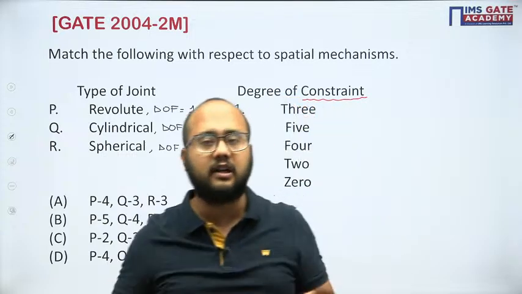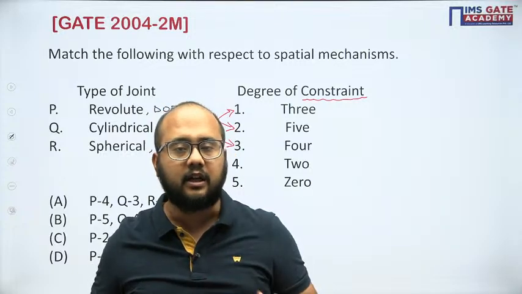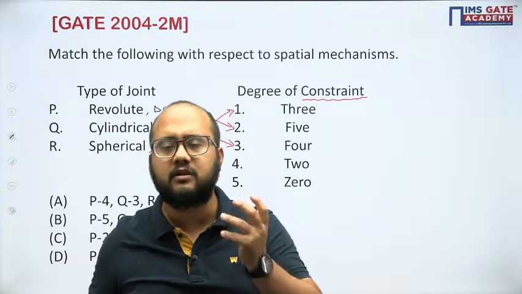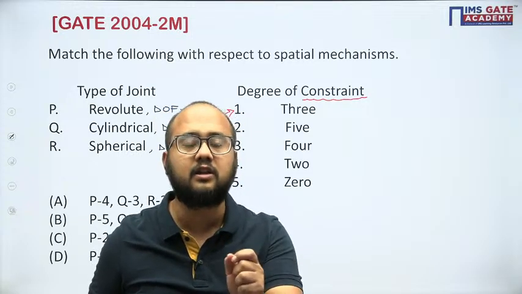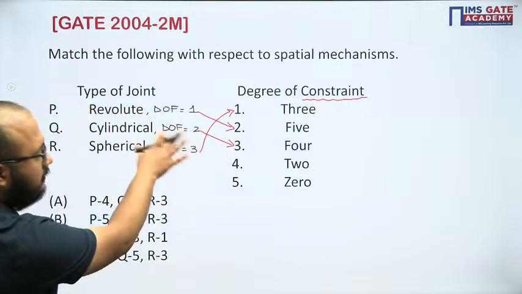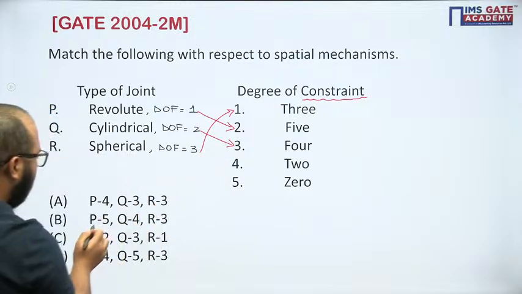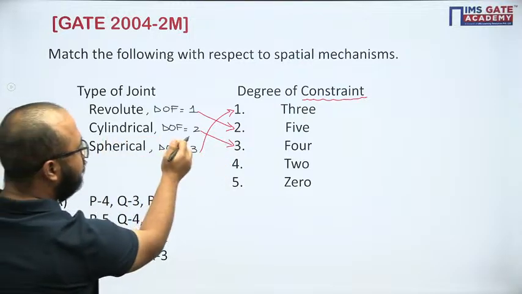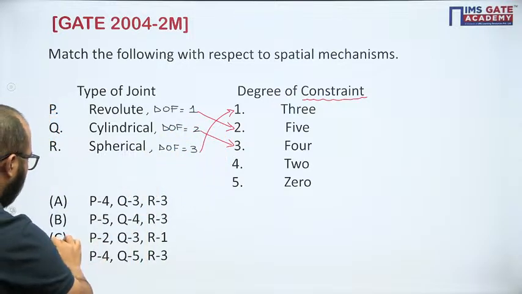If constraint is not there, if I talk about any single body which is having no connection with any body, how much degree of freedom will it have? 6. 3 translation in 3 axes, 3 rotation in 3 axes. Simple, right? So that's how you can match the answer here. So P will have option 2 here. Option 2, cylindrical degree of freedom 2, answer is 3. So 2, 3, 1. So option number C will be the correct answer.